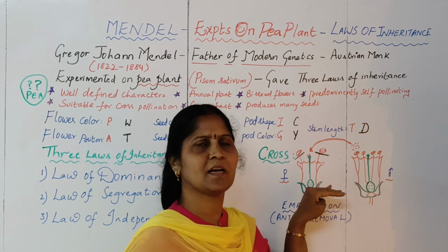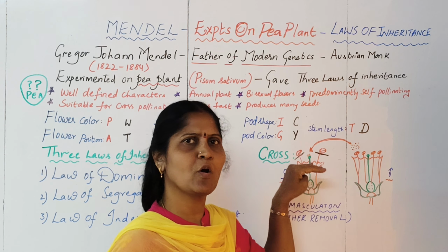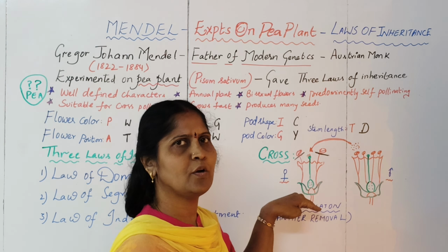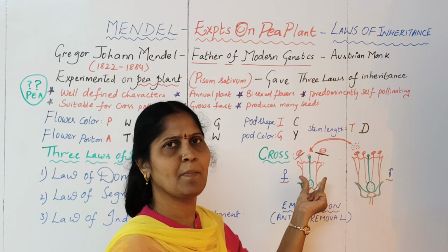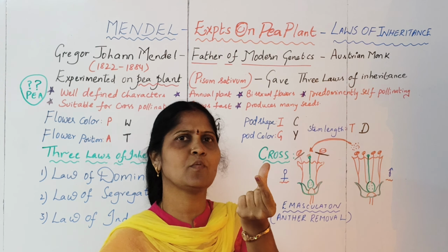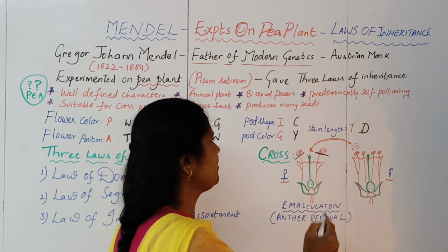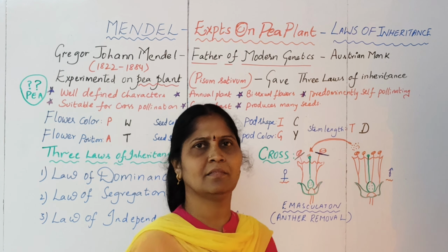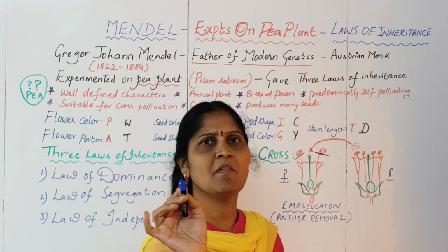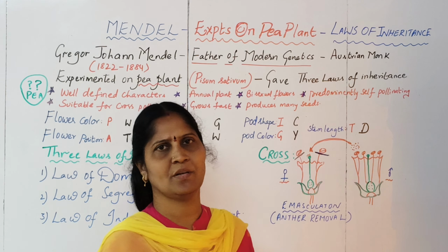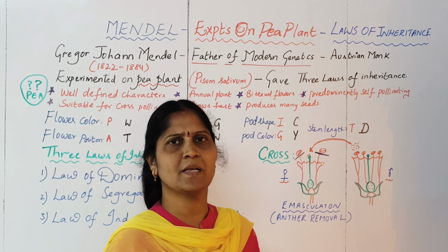Whatever plant you have selected as the female plant, because this is a bisexual flower, in the flowers of the female plant you will select out the flowers, and in the flowers you will remove the male parts. I have shown the cutting portion. You will remove the male parts, which are the anthers. From the stamens, we will cut off the anthers, and this process is called emasculation. The removal of anthers is called emasculation.